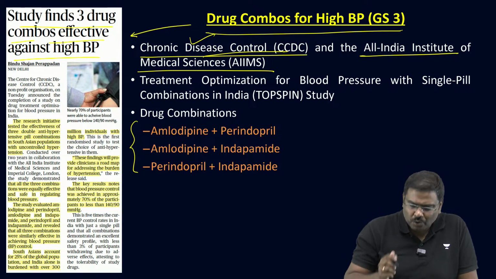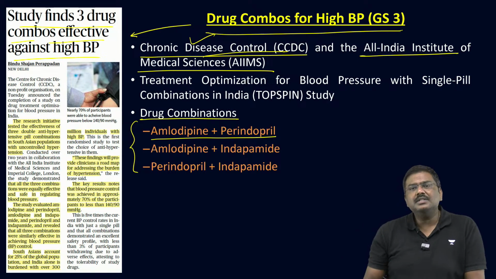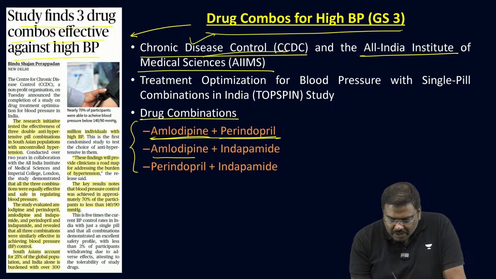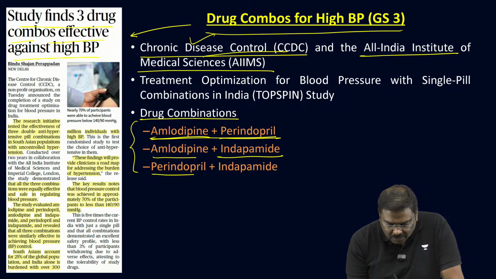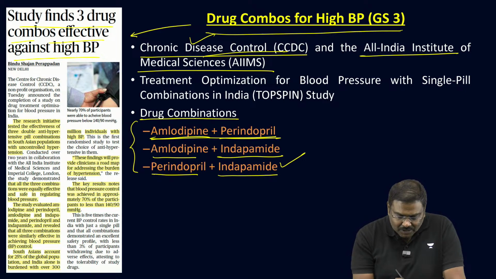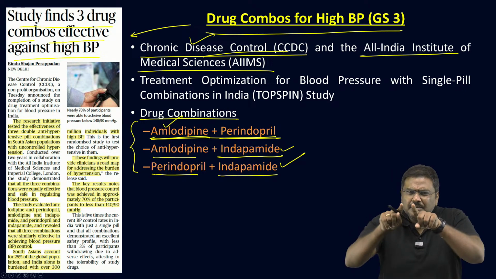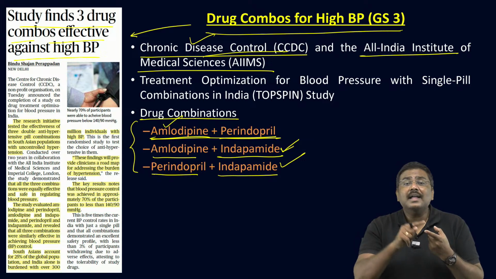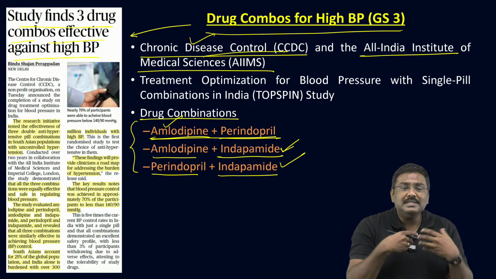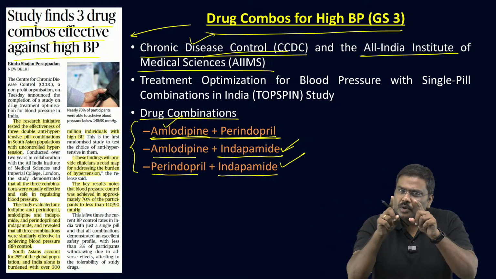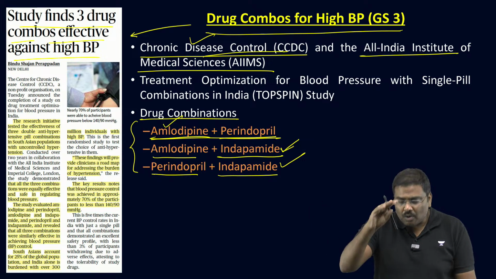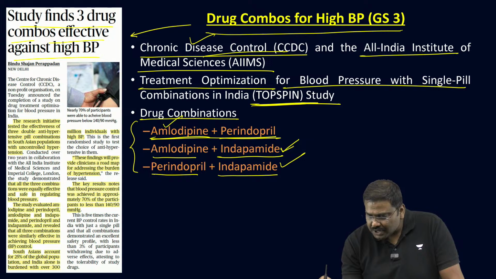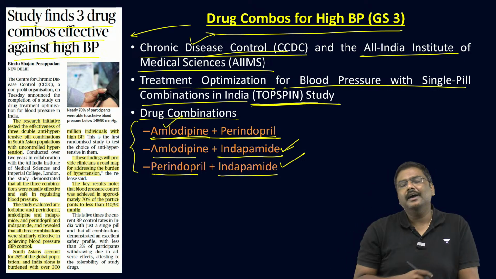I would advise all of you to remember the names of the drugs now. The drug combinations which have been recommended by this particular study are amlodipine plus perindopril, amlodipine plus indapamide, and perindopril plus indapamide. So these are the combinations of two drugs. You can mix both of these drugs, create one tablet. Right? You can mix these 2 drugs, create one tablet. So rather than the person taking multiple tablets in a day, one tablet will be more than sufficient. And according to the study, the name of the study is given here, Treatment Optimization for Blood Pressure with Single Pill Combinations in India.